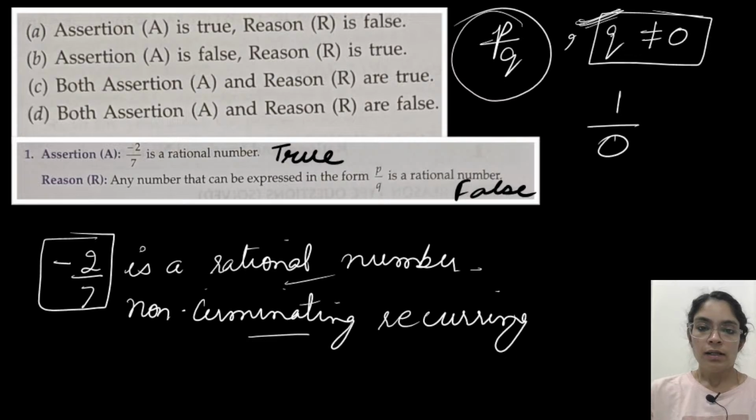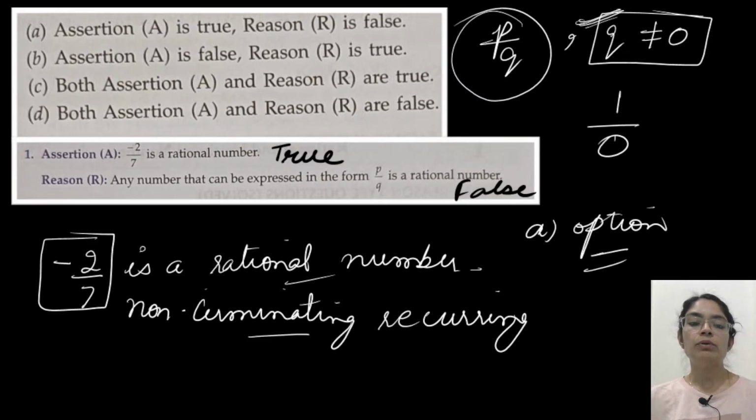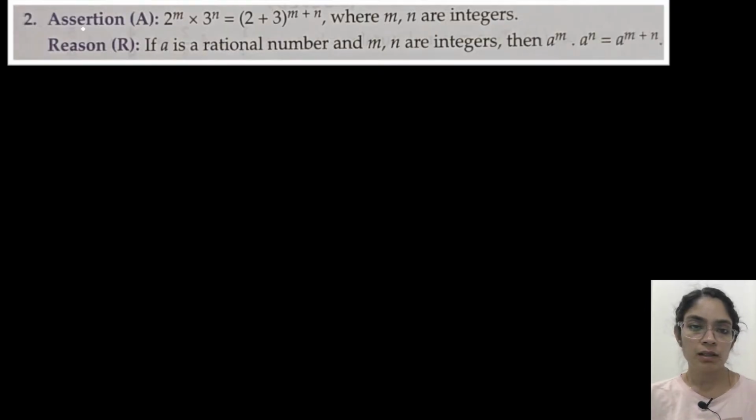Okay, good. So which option then? A is true and R is false. So the first one is option A. Yes, option A. So like that you have to decide. In assertion and reason based questions, you have to think logically and then decide. Randomly you can't say. Okay, so let's do the next question now.